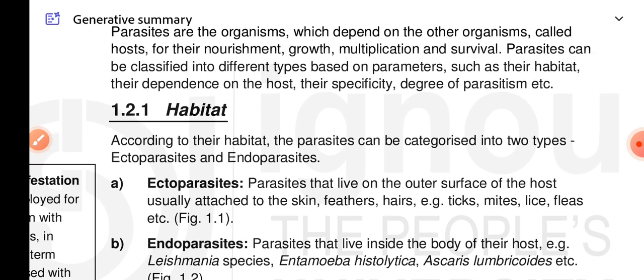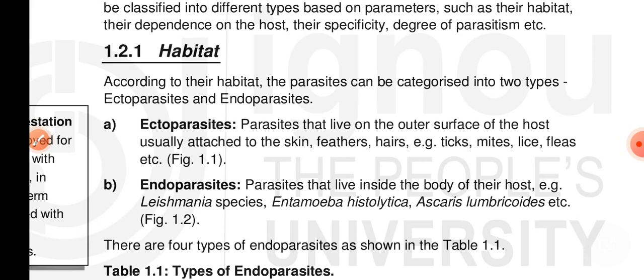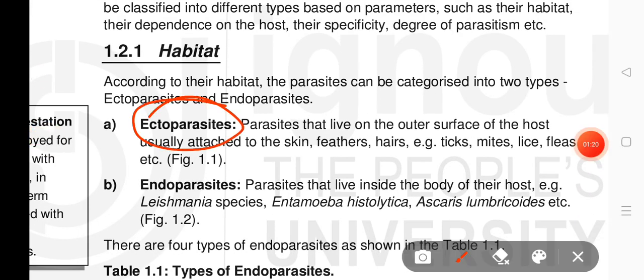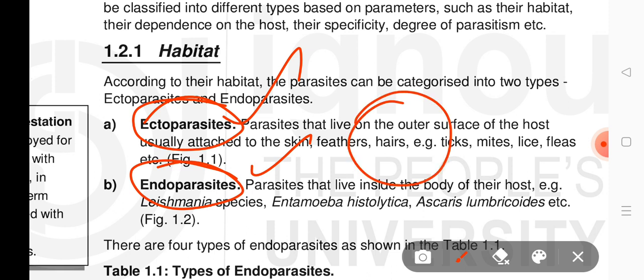So according to the habitat, parasites are of which type? Two types: ectoparasite and endoparasite. What is an ectoparasite? An ectoparasite is a parasite which lives on the outer surface of the host. That parasite which lives on the outer surface of the host is an ectoparasite. Examples of ectoparasites are ticks, mites, and lice.